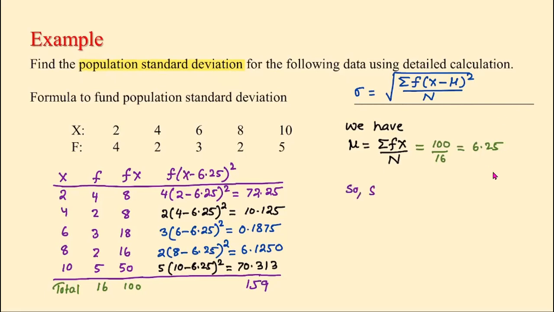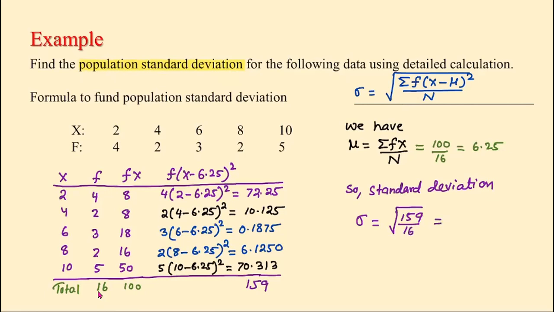Standard deviation, denoted by sigma, is equal to the square root of, I've already written the formula here, so I'm just going to plug in. For the numerator, the sum of f times (x minus mean) squared, we got 159, divided by n. N is the sum of all frequencies, which is 16.